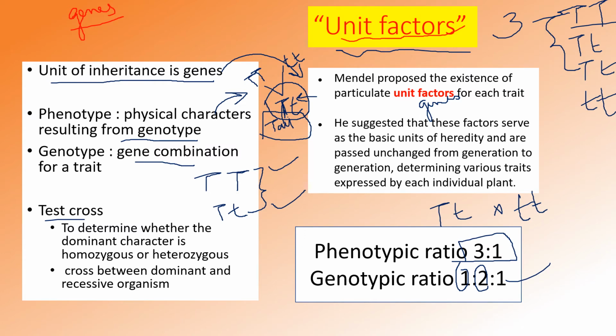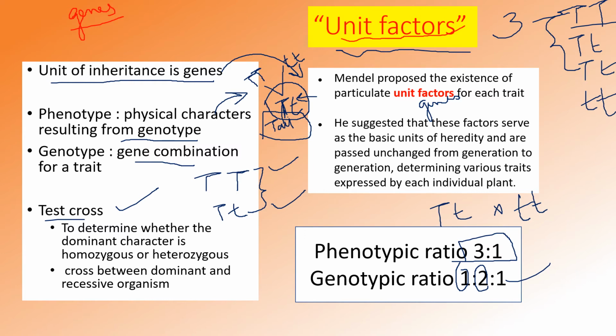This cross is known as test cross. It is used to determine whether the dominant character is homozygous or heterozygous. When you cross this, you will definitely identify whether the dominant expressing character is from heterozygous condition or homozygous condition.